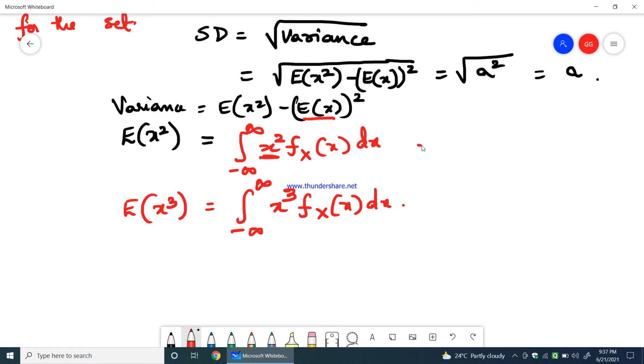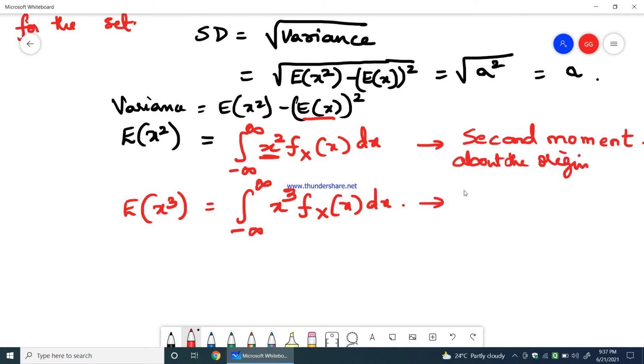Now what exactly is this called? This is called the second moment. This is called the second moment about the origin, whereas this is called the third moment about the origin.